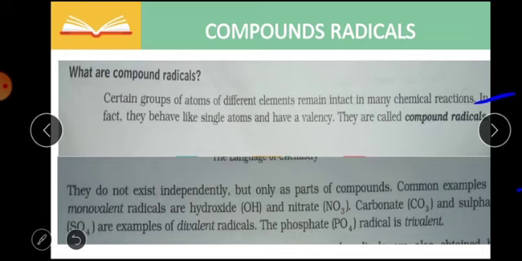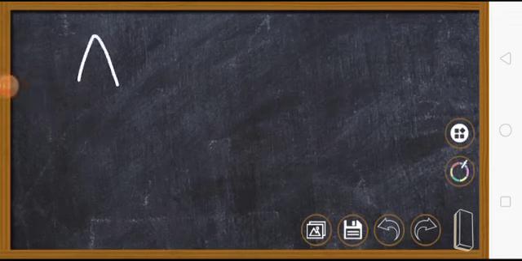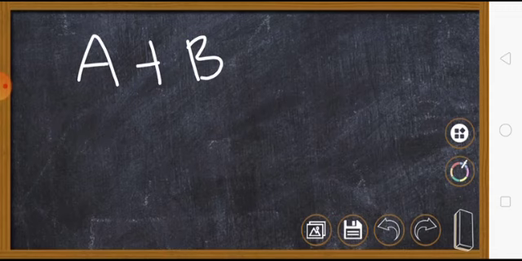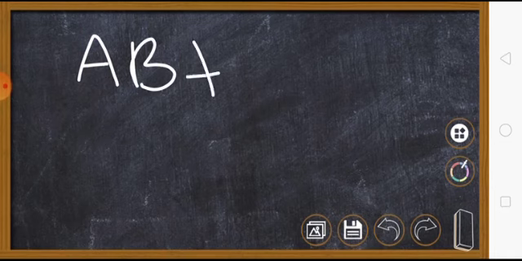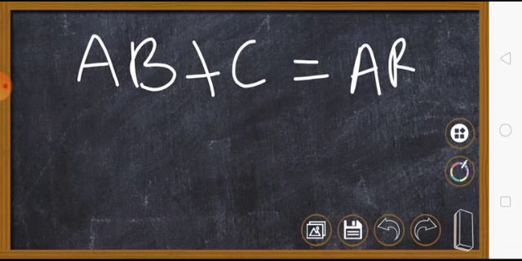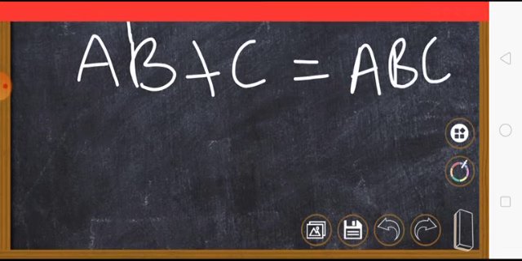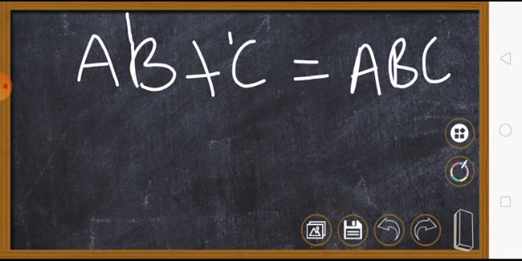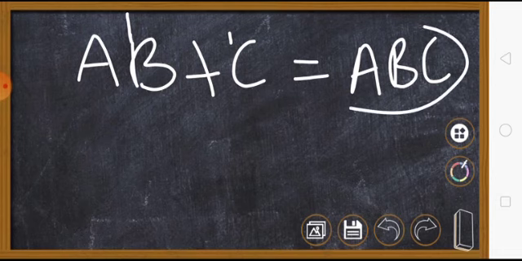Before understanding these terms, we will understand what compound radicals are. So let's take an example. There is an element A, and there is a compound AB, which combined with element C gives ABC. AB has a valency of one, C also has a valency of one. They combine with each other and give the compound ABC.